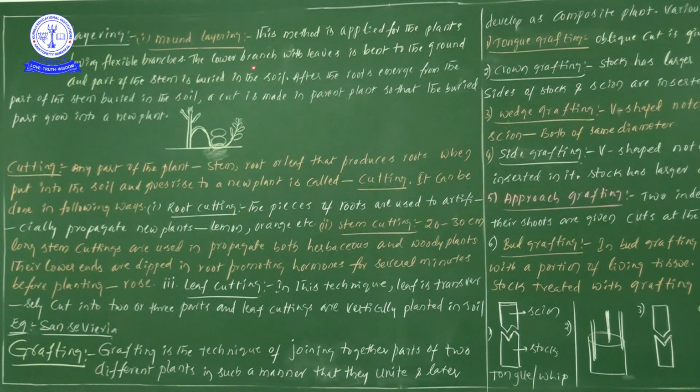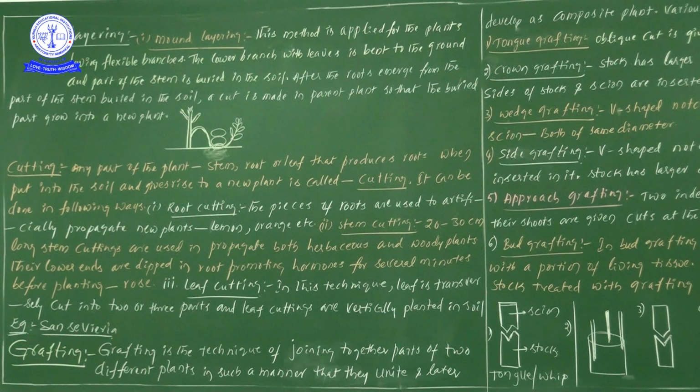Next, the lower branch with leaves is bent to the ground, and part of the stem is buried in the soil. After the roots emerge from the buried part of the stem, a cut is made in the parental plant so that the buried part grows into an individual plant. So for this method, we definitely take flexible branches.